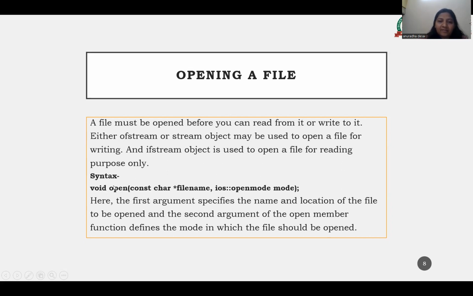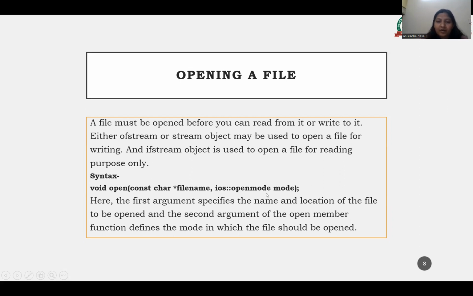The first argument specifies the name and location of the file to be opened, and the second argument of the open member function defines the mode in which the file should be opened. In which mode the file should be opened is written over here, and the name and location of the file should be mentioned here. So void open(const char *filename, ios::openmode mode).